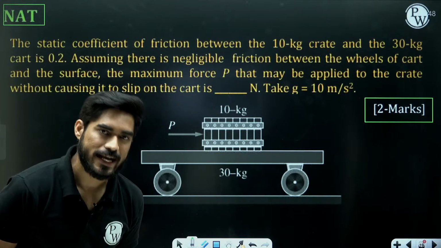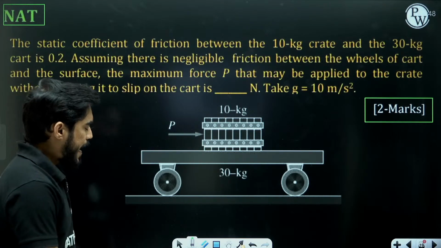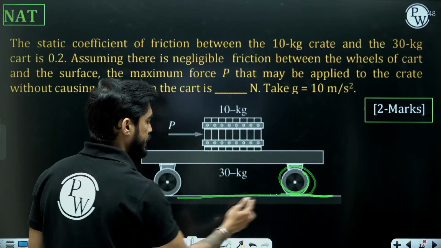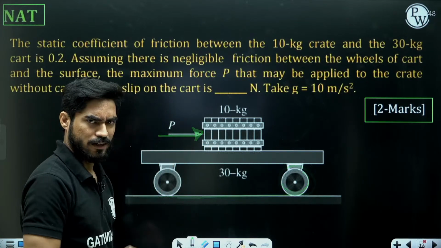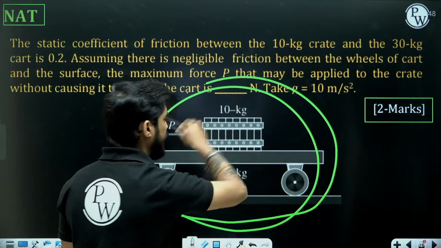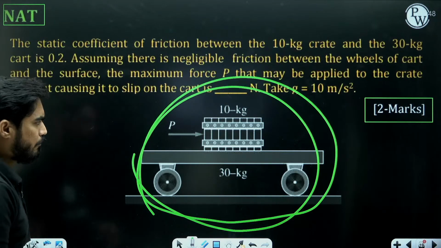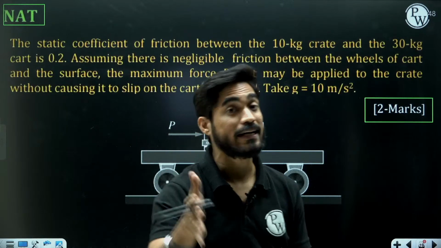Now understand the situation here. As there is negligible friction between the wheels and the surface, if I apply a horizontal force here, will this entire system remain static or will it start moving? First of all, you need to understand whether it is a question of statics or kinetics.